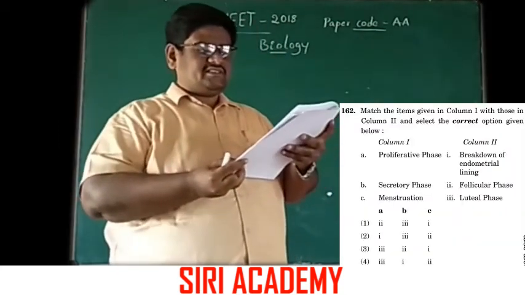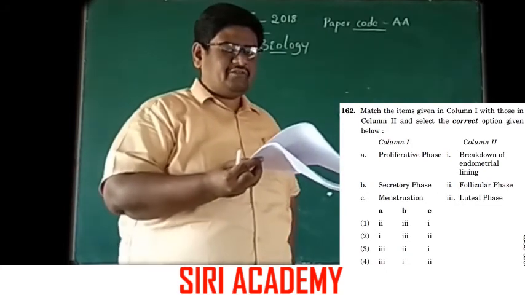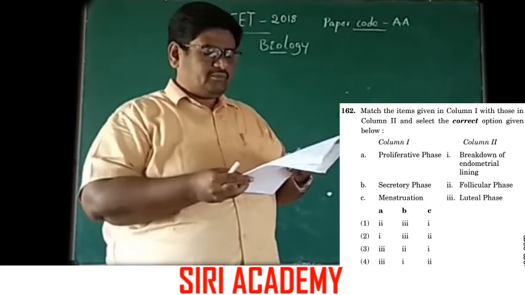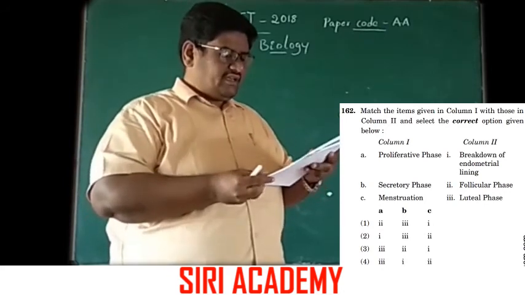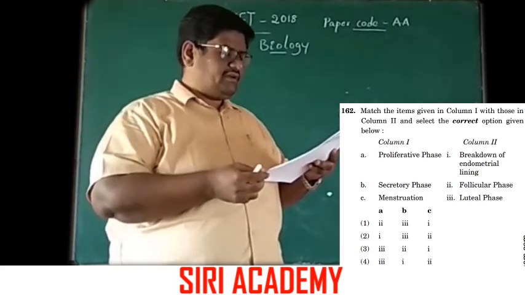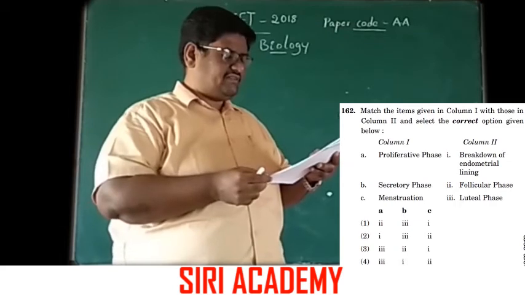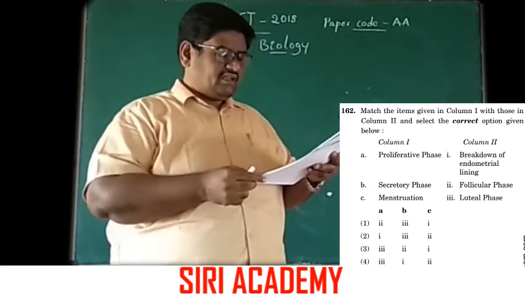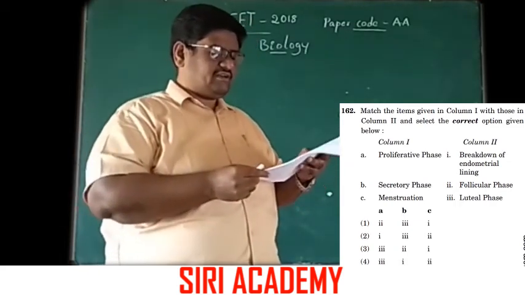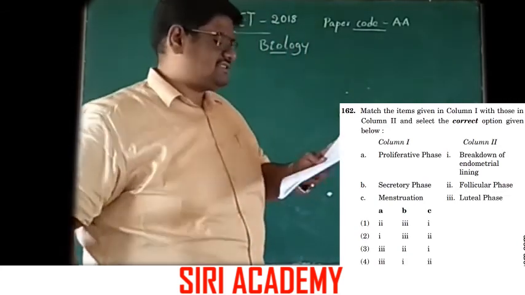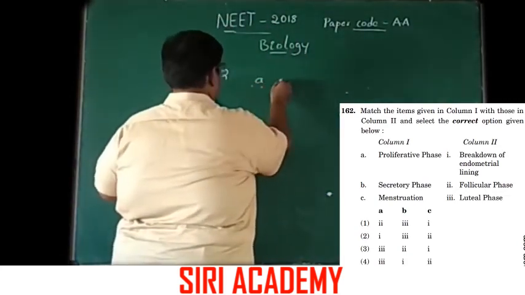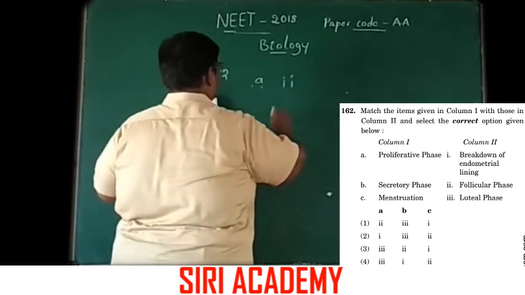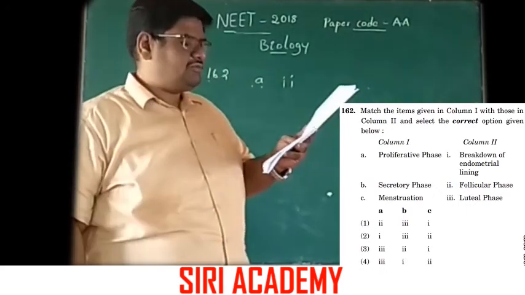Match the items given in column 1 with those in column 2 and select the correct option given below. Here A proliferatory phase, B secretory phase, C menstruation. The proliferatory phase, also called the follicular phase, so option 2 in column 2 is the correct one.